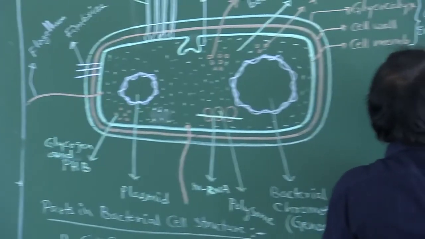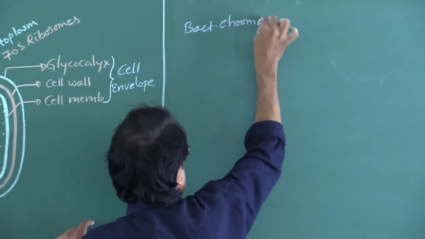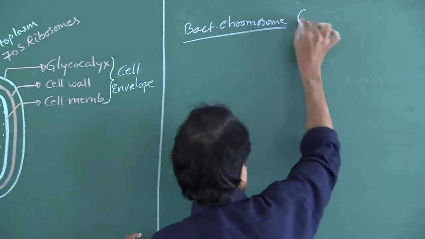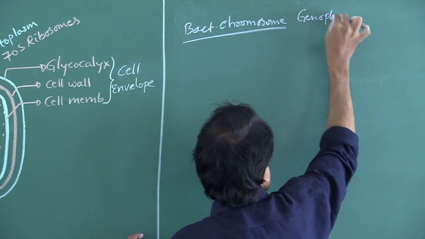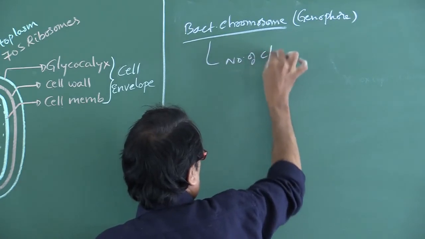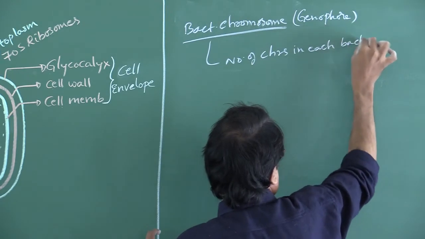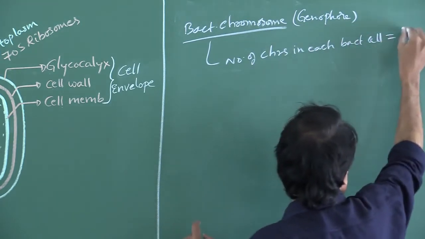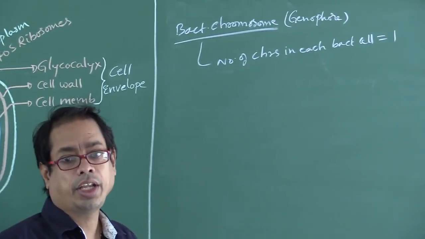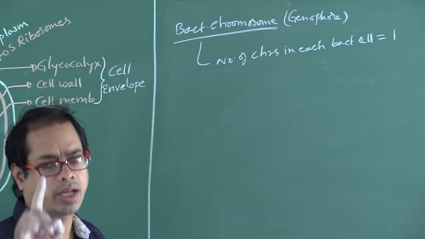So look at here. That is the bacterial chromosome. Bacterial chromosome is also called genophore. Number of chromosomes in each bacterial cell: how many chromosomes we have to say? 1. Polarity is absent. Telomeres are absent in bacteria. Number of chromosomes in each bacterial cell, 1.